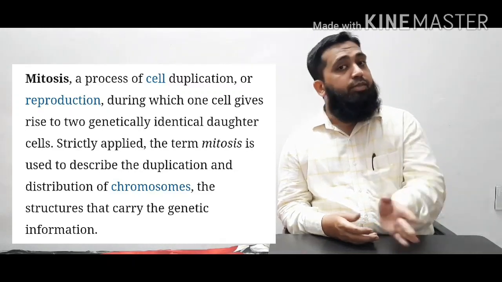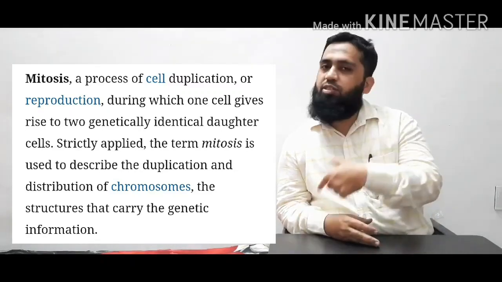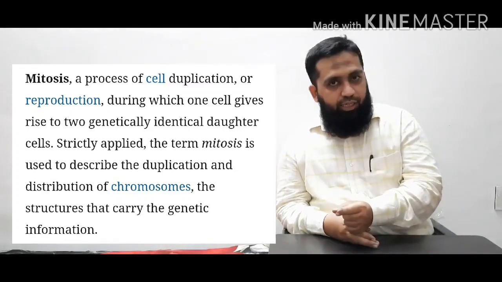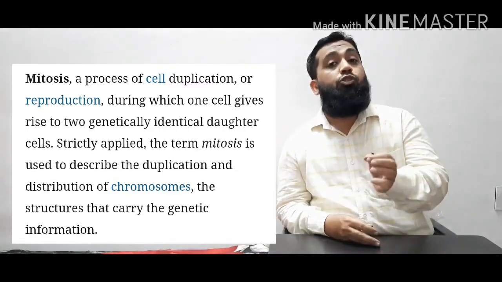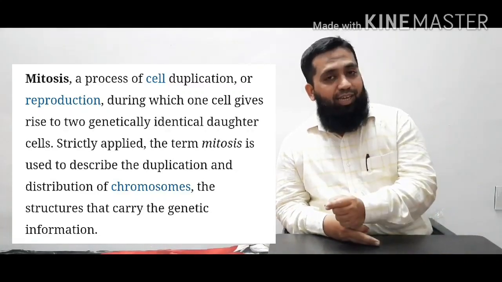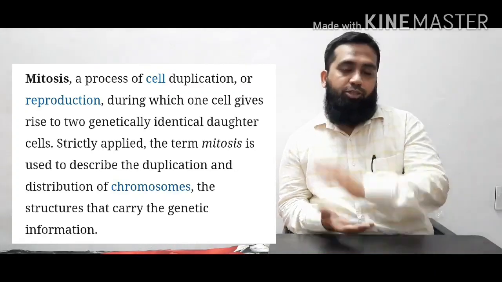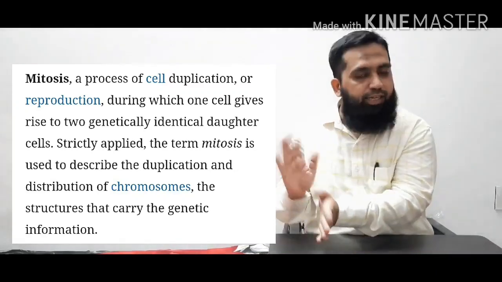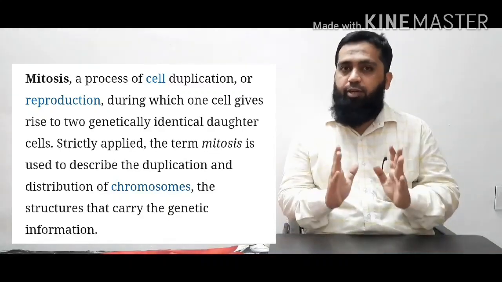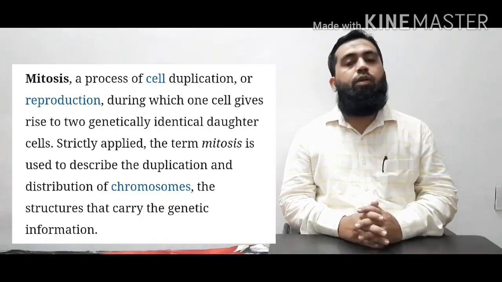We are not going to discuss meiosis today; we will discuss it in the next lecture. Meiosis is a type of cell division which occurs in germ cells. The germ cells are those cells which help us in the reproduction process. We are going to discuss today only mitosis, so please understand what I am explaining.